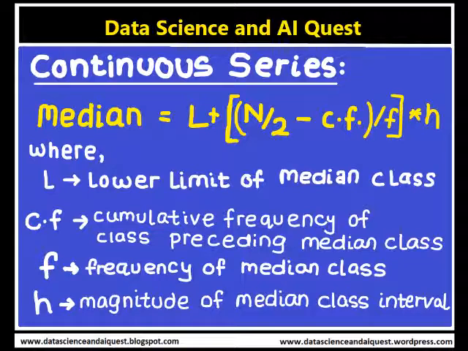So here L is the lower limit of the median class, CF is the cumulative frequency of the class preceding the median class, F is the frequency of the median class, and h is the magnitude of the median class interval. No adjustment is required if the frequency is of unequal size or magnitude.